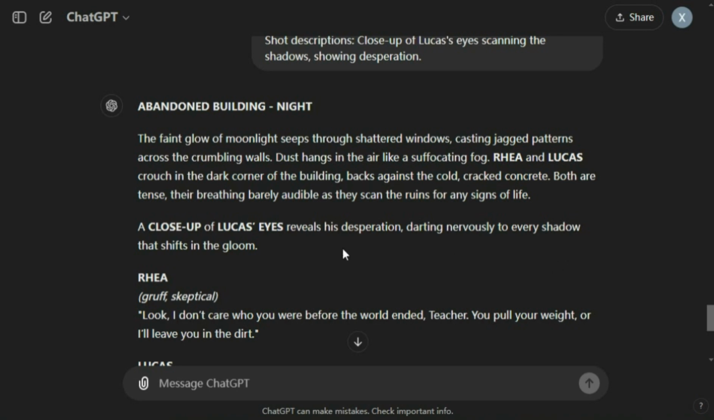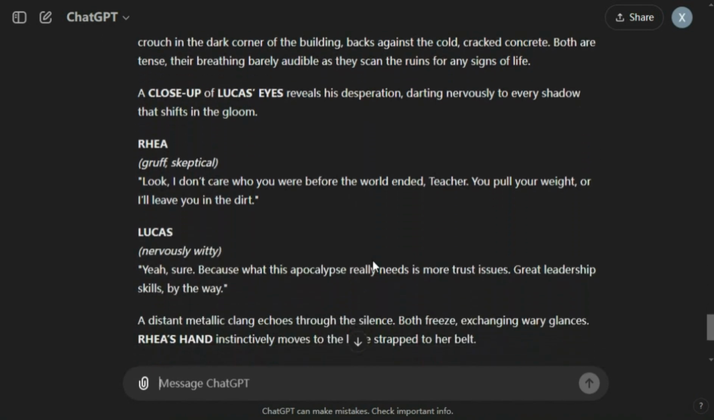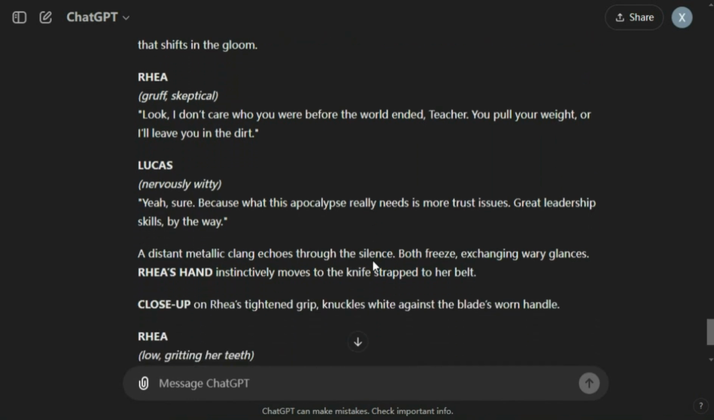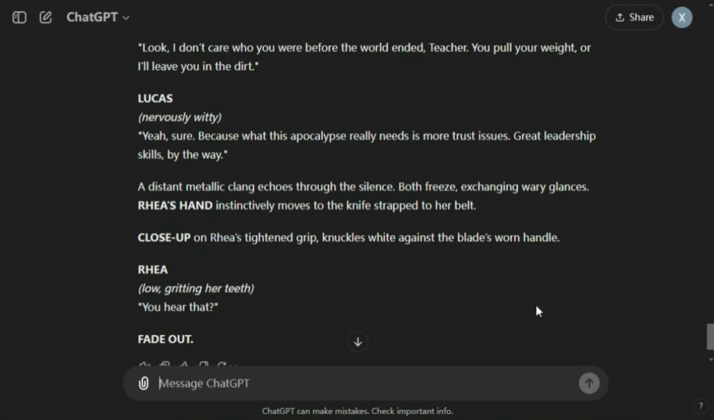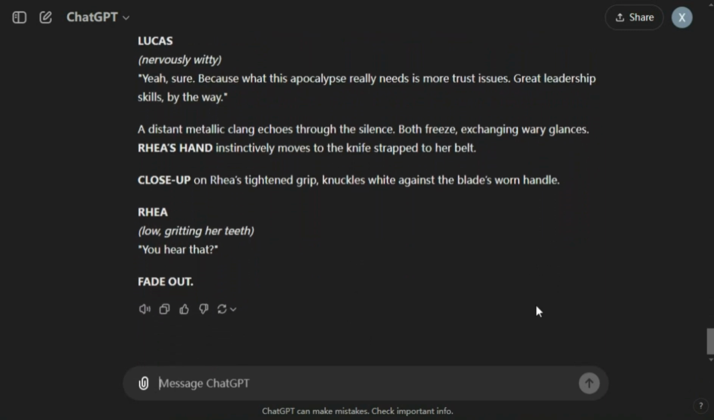Ria, gruff, skeptical: Look, I don't care who you were before the world ended, teacher. You pull your weight, or I'll leave you in the dirt. Lucas, nervously witty: Yeah, sure. Because what this apocalypse really needs is more trust issues. Great leadership skills, by the way. A distant metallic clang echoes through the silence. Both freeze, exchanging wary glances. Ria's hand instinctively moves to the knife strapped to her belt. Close up on Ria's tightened grip, knuckles white against the blade's worn handle. You hear that? Fade out.